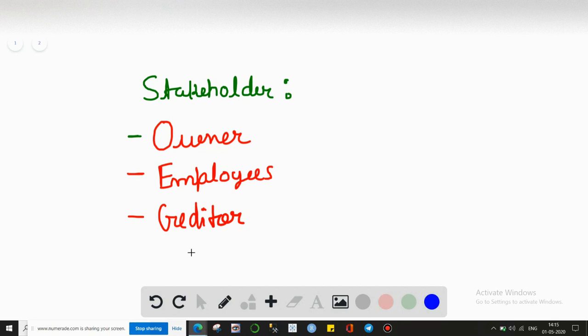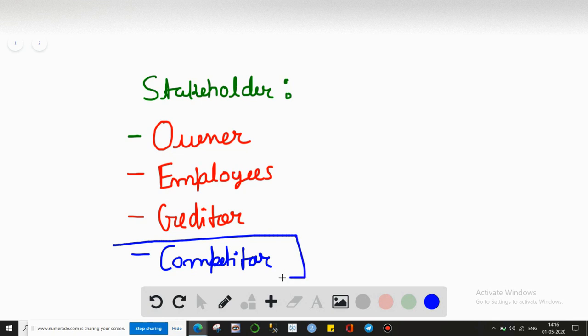Followed by that, there is a fourth option in the question, which is known as competitors. A competitor will never have any type of financial interest in the company. A competitor will always focus on competing with their competitors.